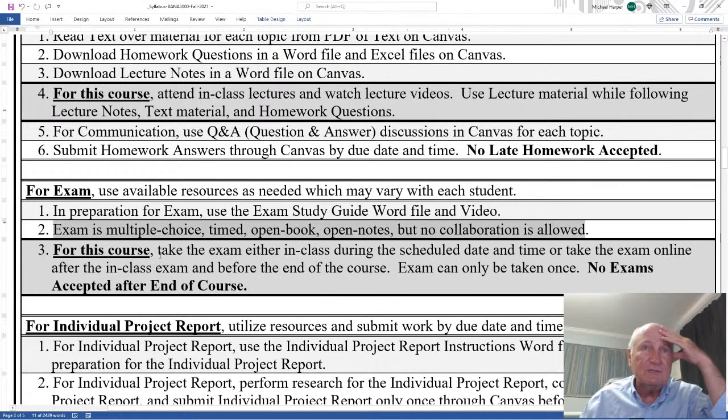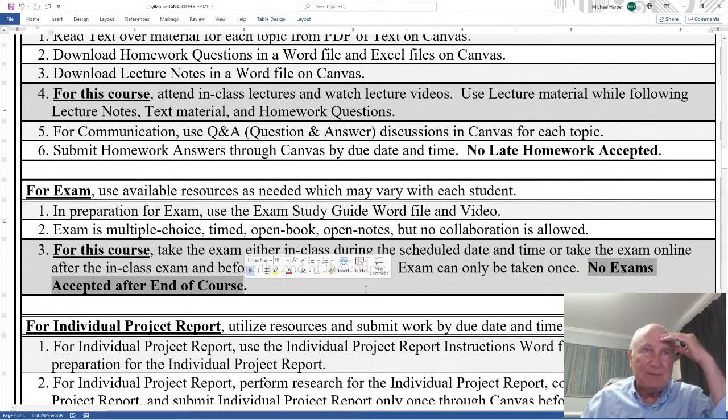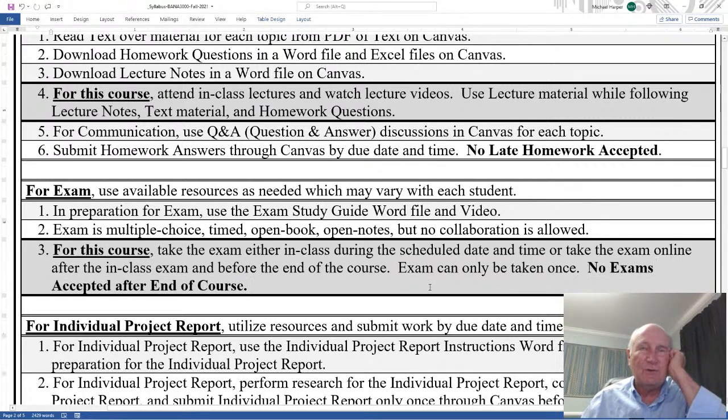But for this course, take the exam either in class during the scheduled date and time, or take the exam online after the in-class exam and before the end of the course, which is a week and a half. Exam can only be taken once. No exams accepted after the end of the course. Okay, so be very careful that you are aware of the policies.